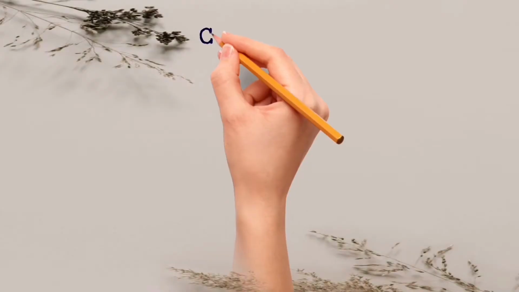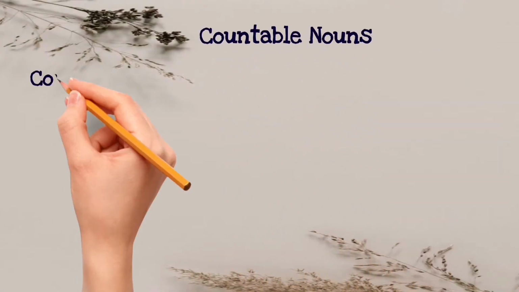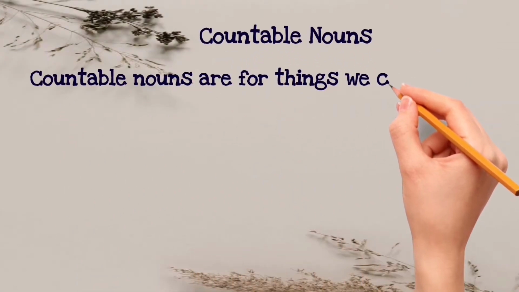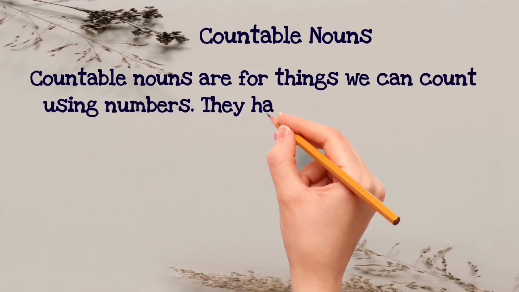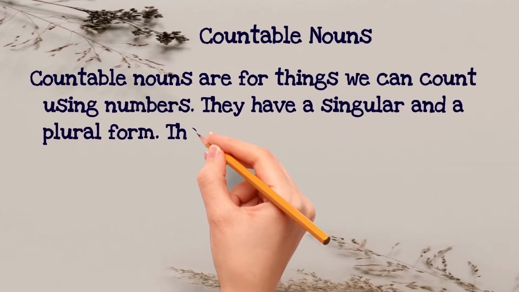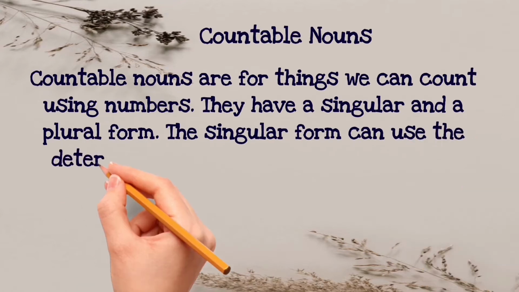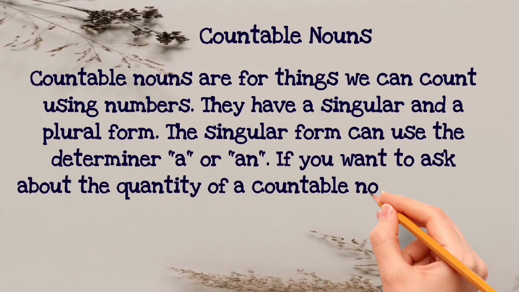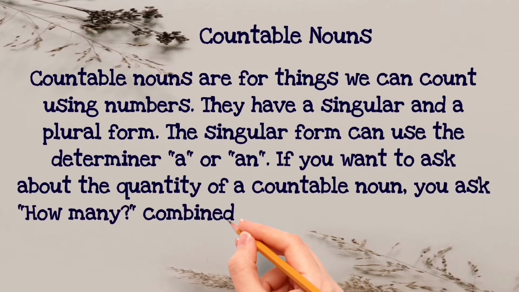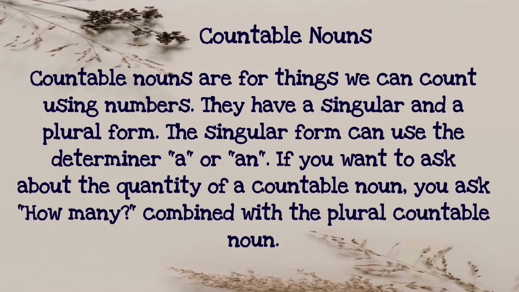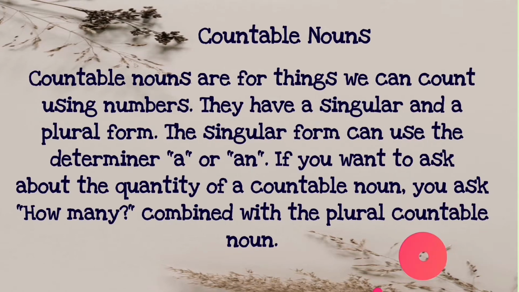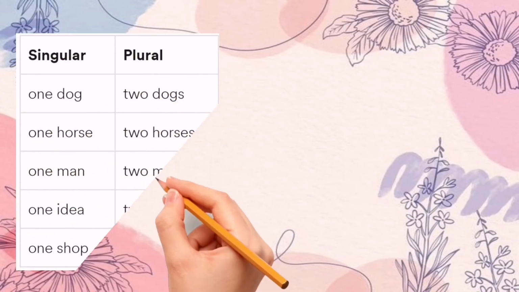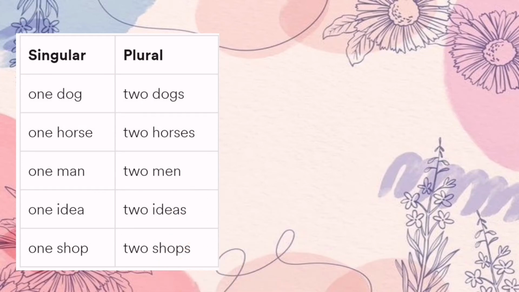What are countable nouns? Countable nouns are for things we can count using numbers. They have a singular and a plural form. The singular form can use the determiner a or an. If you want to ask about the quantity of a countable noun, you ask how many, combined with the plural countable noun. Here are some examples for countable nouns, singular and plural.